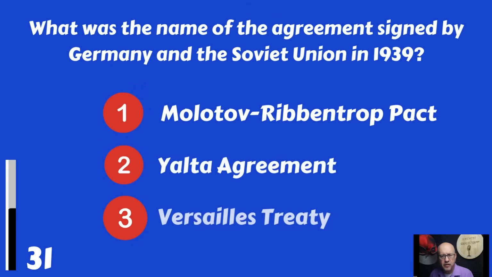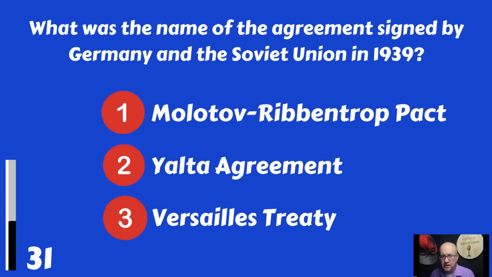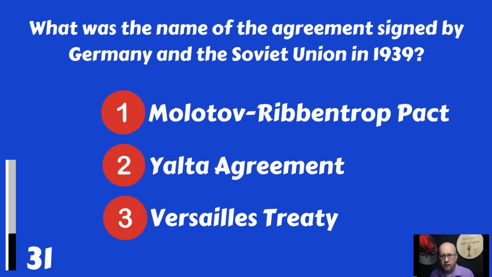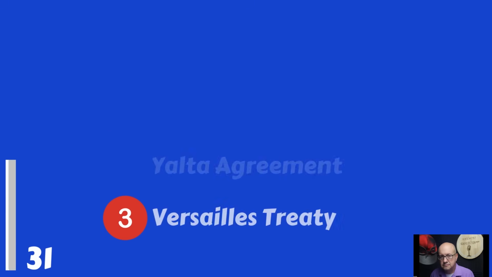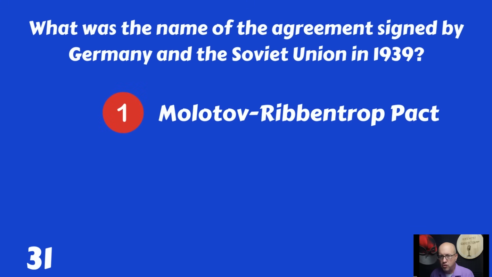What was the name of the agreement signed by Germany and the Soviet Union in 1939? The Molotov-Ribbentrop Pact, Yalta Agreement, or the Versailles Treaty? The Molotov-Ribbentrop Pact.